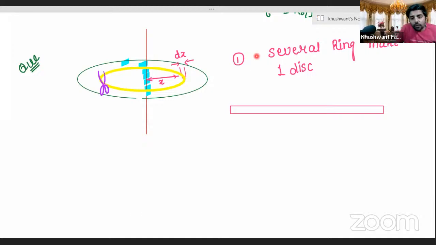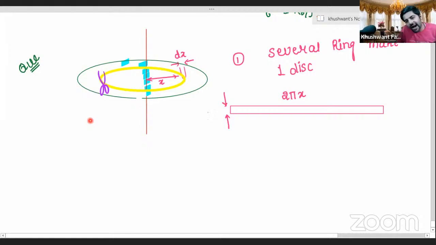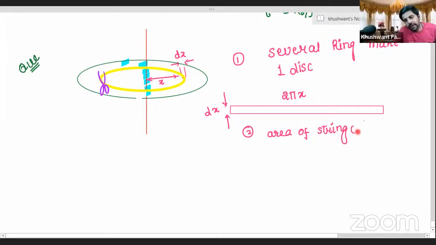Now, what is the circumference of a circle if the radius is r? 2 pi r. So here it will be 2 pi x because the radius is x, correct? And what will be the thickness of it? Equal to dx. So what will be the area of the strip or the ring? Let us call it dA, which will be equal to 2 pi x dx, correct?